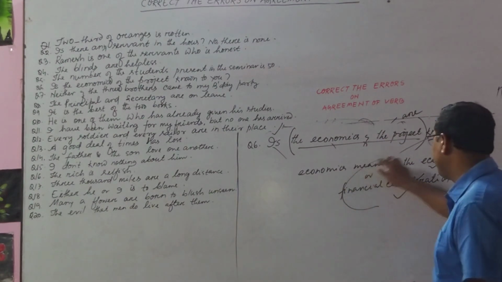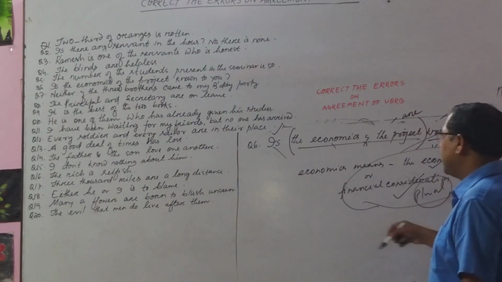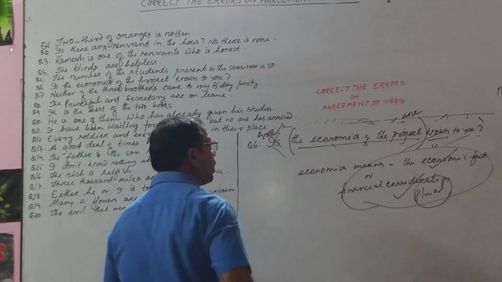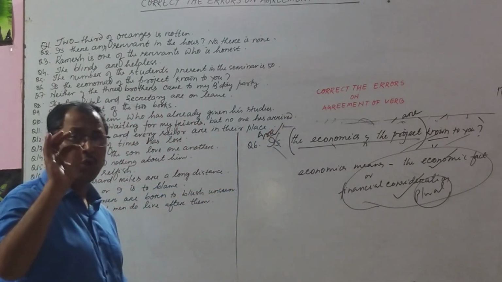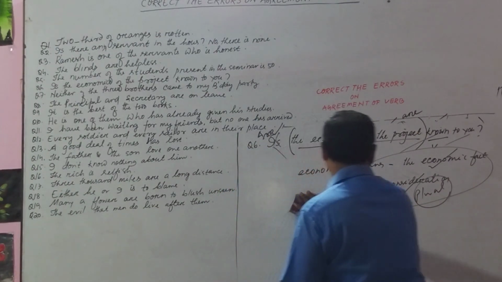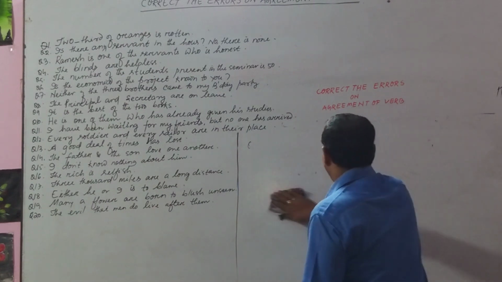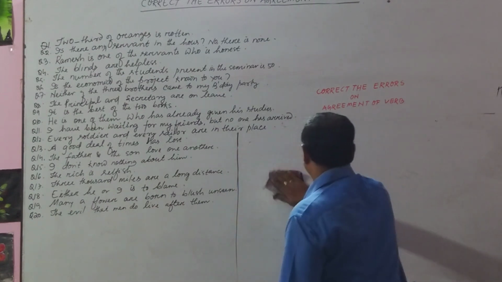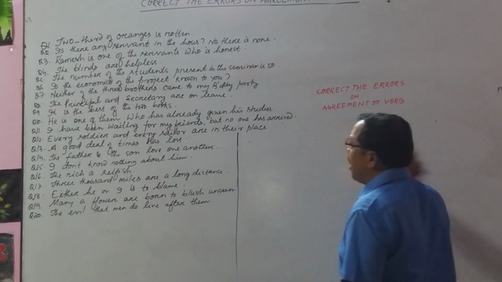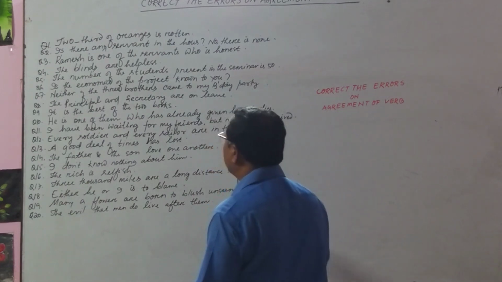If this is the meaning, the verb would be plural. It cannot be singular. It will be, are the economics of the project known to you? Okay. From this point of view, the sentence is a wrong one. You have to change the verb by replacing the word is with are. Okay, it will be replaced by are.